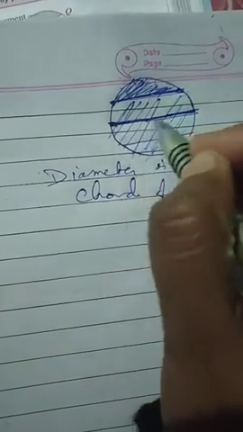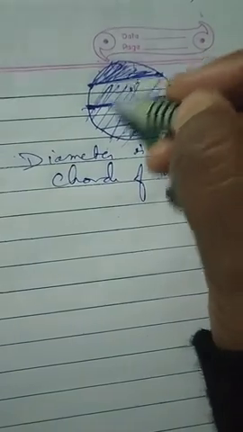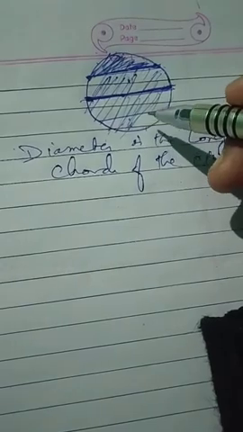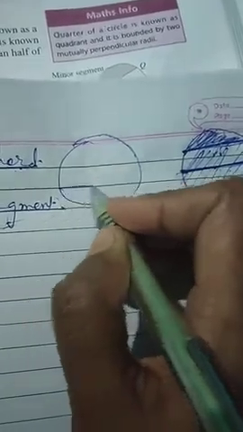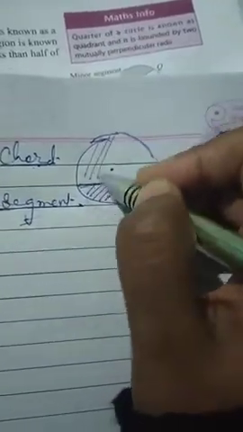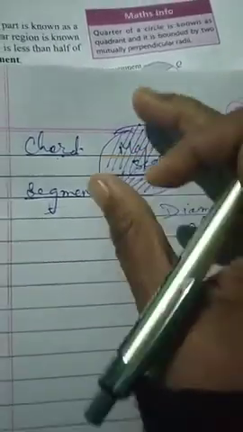And if your chord is passing through the center, which means it is a diameter, then there will be two equal parts of the circle. This part is a segment, and this part will also be a segment. There will be no major and minor in that case, because both are equal in size. But if the chord is like this, away from the center, then this will be called the minor segment, and this part will be called the major segment.